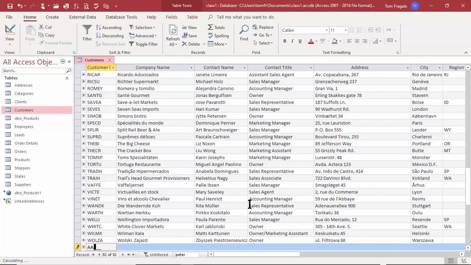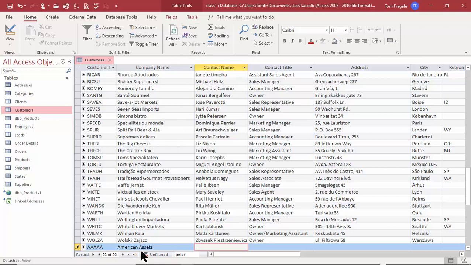So for example, I'll type in AAAA, and then over here, I'll type in American assets, and so on, right? So we can always add a record. It's always going to add a record at the bottom of the table. But of course, we can sort and filter on the fields. But when we do add with the word new right there, it adds it at the bottom.